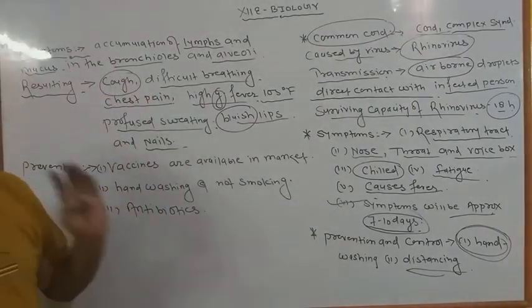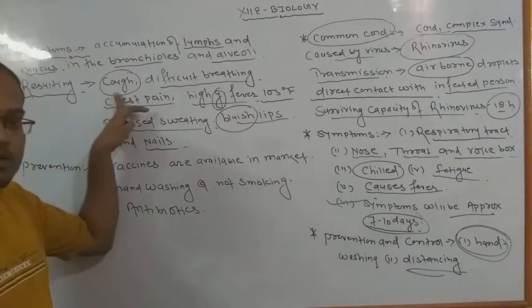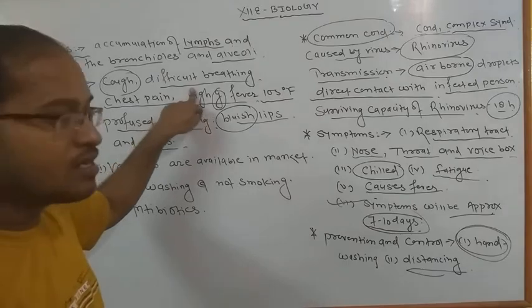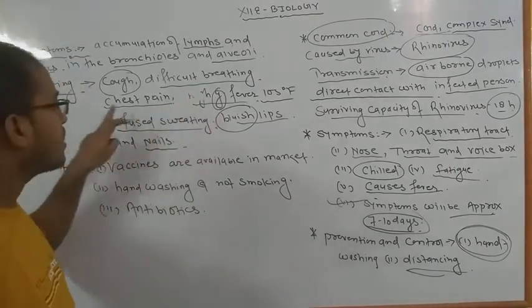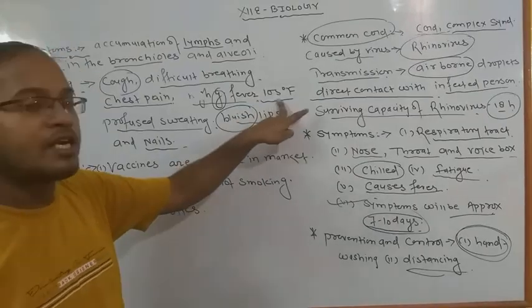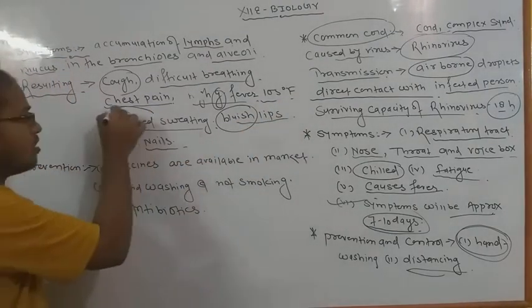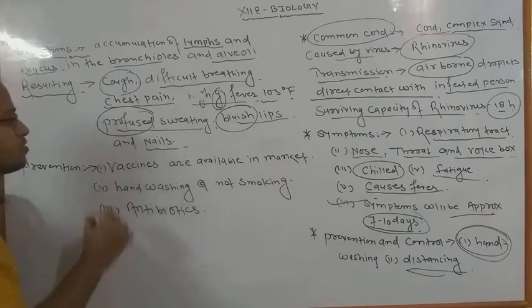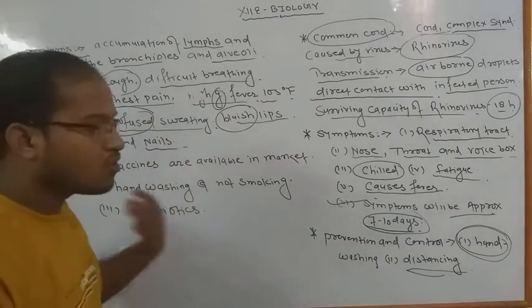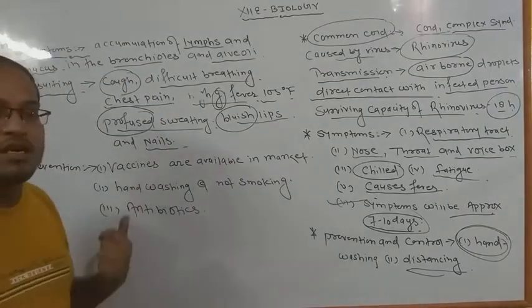So what we have discussed today: cough, the symptoms of pneumonia, difficult breathing, not taking in oxygen in a proper way, chest pain, and high grade fever of approximately 105 degrees Fahrenheit. And profuse, you all have to note that in your copy; profuse means a very large amount of sweating. We already know that the bluish color of lips and nails generally occurs in pneumonia.